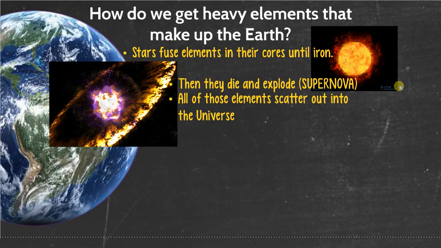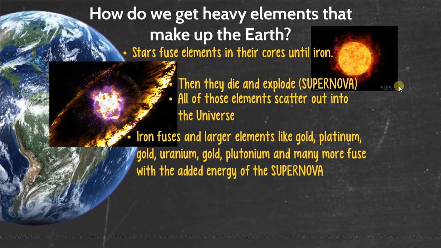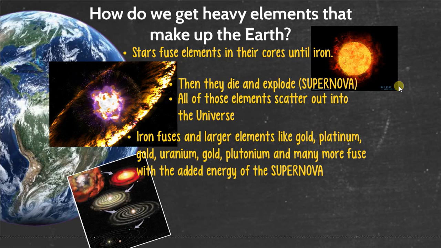So all of these elements that were contained in this star, that the star has created over its lifetime, are scattered, blown out into the universe. Iron then now has the energy it needed to fuse into large elements like gold, platinum, gold, uranium, did I mention gold? Plutonium, and many more of the larger elements that we have on the periodic table of elements, and they fuse with the added energy of this supernova.